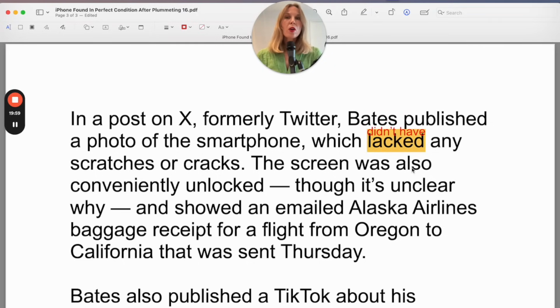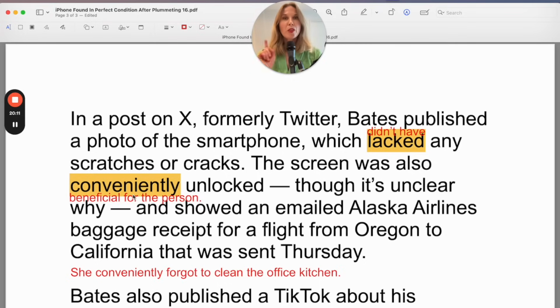The screen was also conveniently unlocked, though it's unclear why. The use of "conveniently" is quite important here because it suggests that there is some doubt around this. Why was the phone unlocked? People never leave their phones unlocked. Phones are always locked. So it was convenient that the phone was unlocked. It was beneficial for the person.